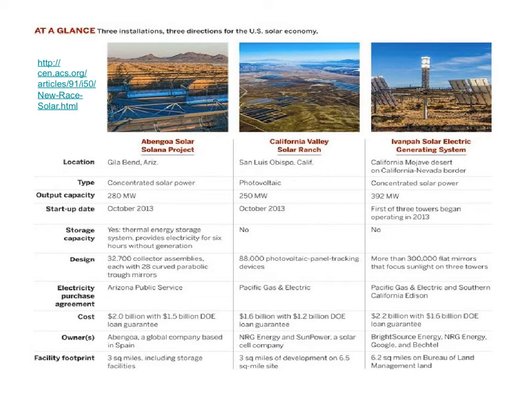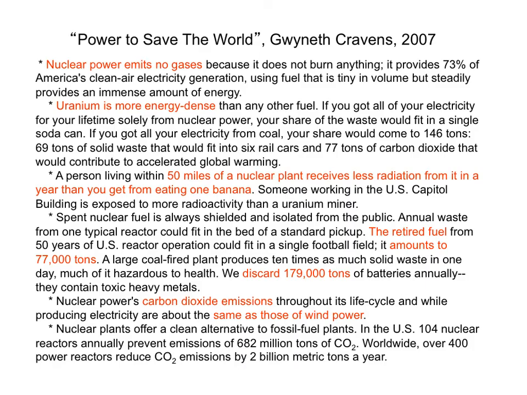Nathan Lewis, a Caltech chemistry professor, calculated that more energy in the form of sunlight strikes Earth in 1 hour than all the energy consumed by humans in 1 year. Here are 3 solar energy projects that do not produce greenhouse gases. Gwyneth Cravens was skeptical of nuclear power, but she decided she would find out more about nuclear energy. Here's what she found. We get a lot of energy from a small amount of uranium.